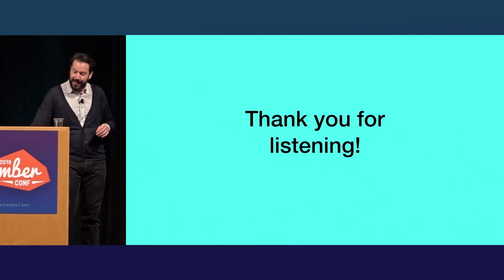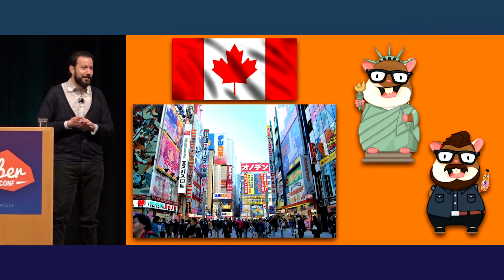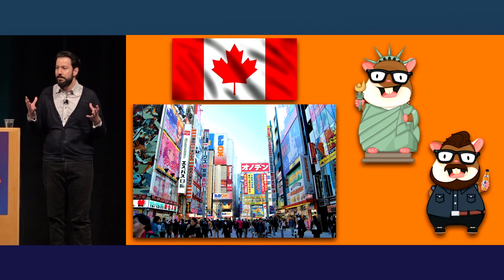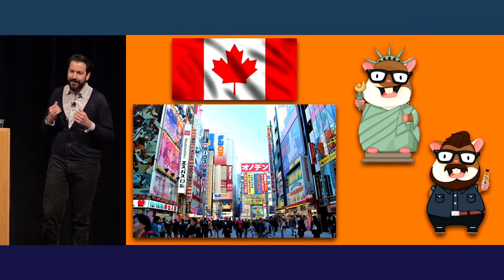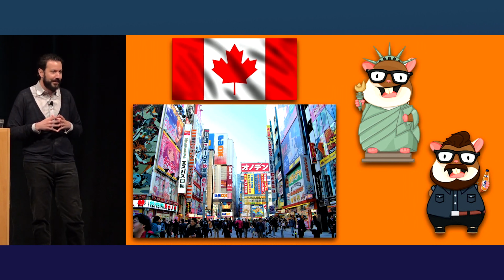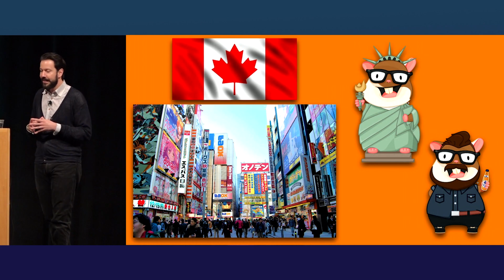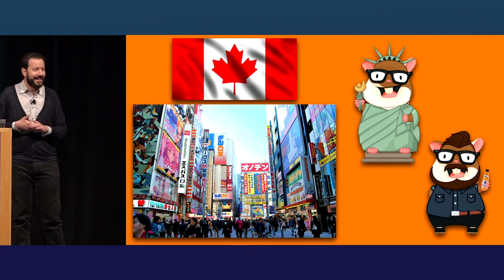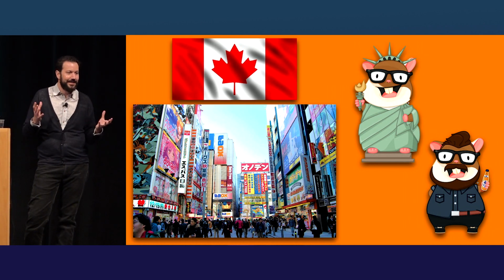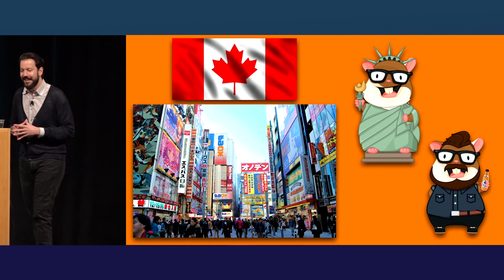Just kidding, just kidding. So yeah, I've been lucky to live in a lot of places. Being a developer allows you to frequently travel and see the world. I grew up in Toronto, Canada, lived in Tokyo, Japan for a few years, lived in New York, and I'm currently living in Berlin. A little disappointed that I couldn't find a Toronto Tomster. What's up with that? I have to talk to Mattia about that later.